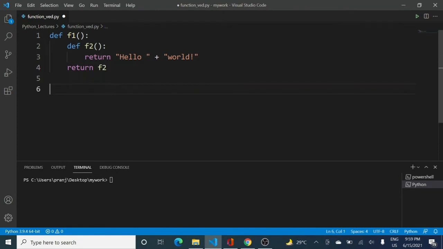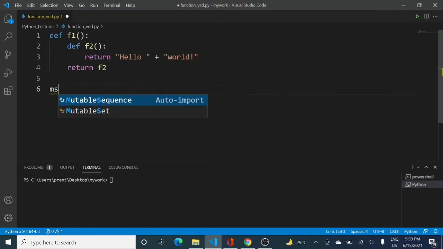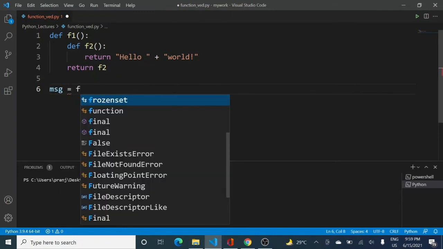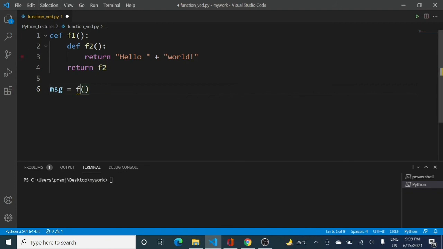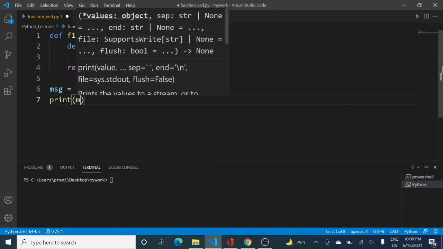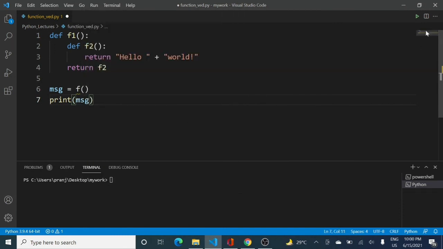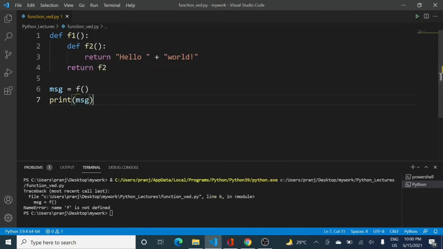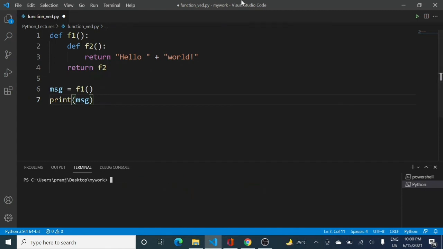And now I'm going to use a variable called message, and in that the function called F1. So F1 will be executing and returning F2, and this will be assigned to your message variable. Now let me print the answer to verify what I have just told you. If I run the code, you can see, okay, this is F1 this time. I had used F, so that was an error from my side.